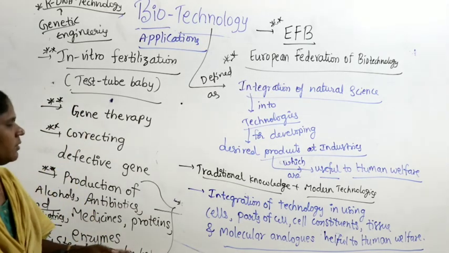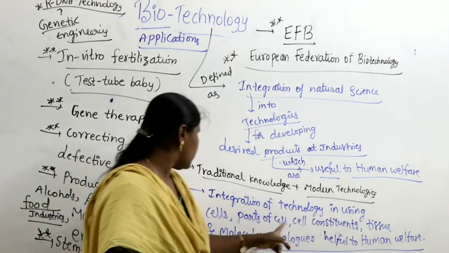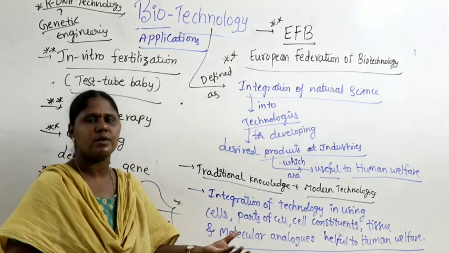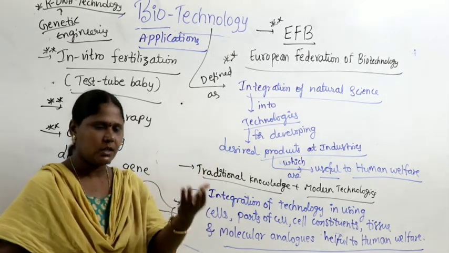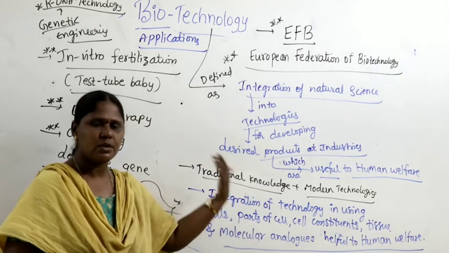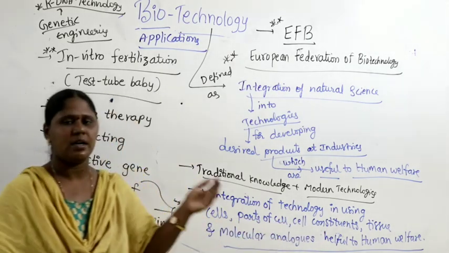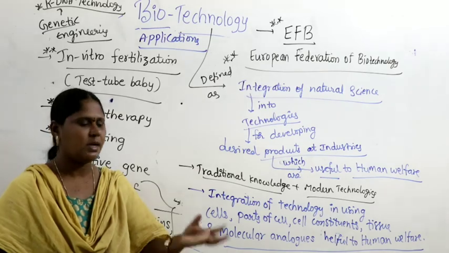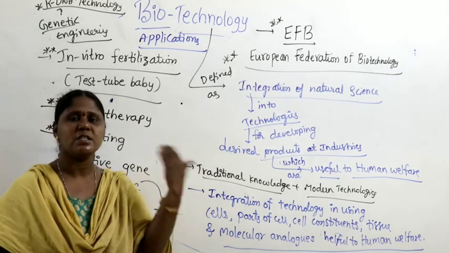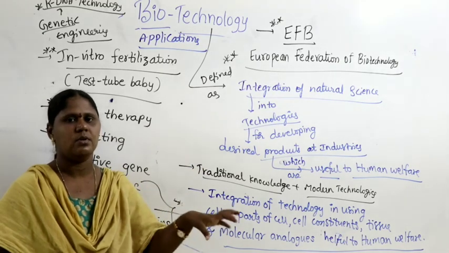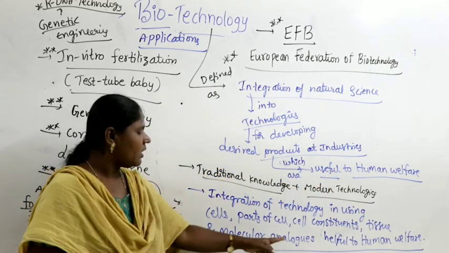Okay. So what other definition can you write for biotechnology? Integration of technology using cells, because in the cell we find the nucleus, within the nucleus we find chromosomes, and within the chromosome we find DNA, the genetic material, as parts of the cell. Cell constituents mean it contains DNA constituents: adenine, guanine, cytosine, thymine. The gene we are cutting may have a different sequence of constituents of the DNA, purines and pyrimidines. In tissue we are taking a group of cells, and molecular analogues.